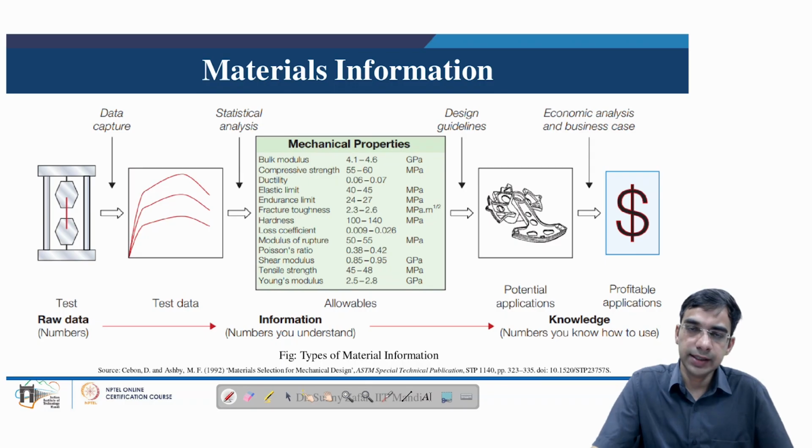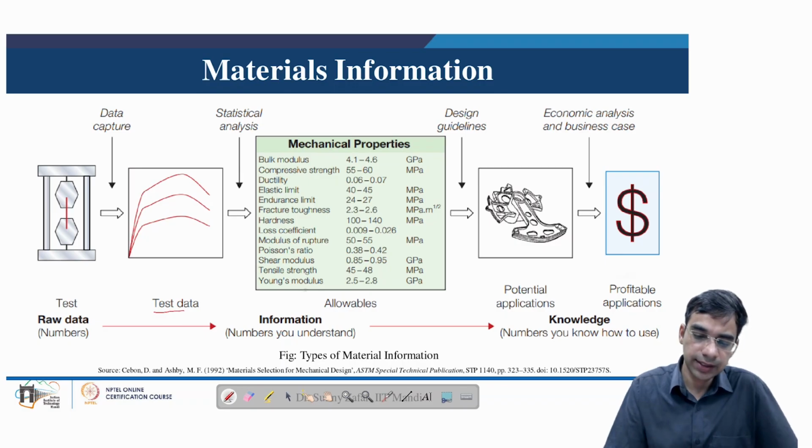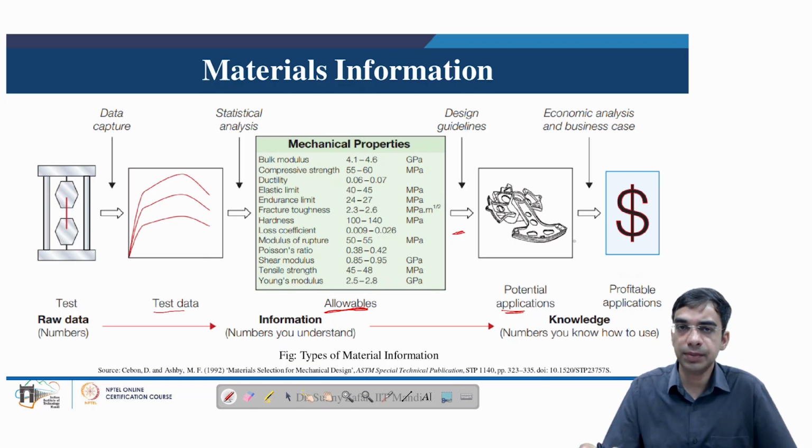So any material has a different set of properties, and this set of properties can be very useful in gathering some test data, and based on the test data we can determine the allowable range of all these properties, and based on this range we can set specific design guidelines, where we can develop the guidelines to map the material to potential applications, and in the end we can do an economic or a business case study on whether or not it is profitable to manufacture a particular product using such materials.